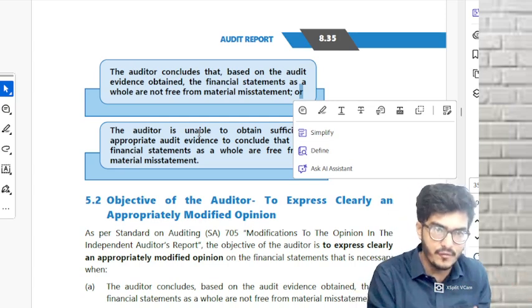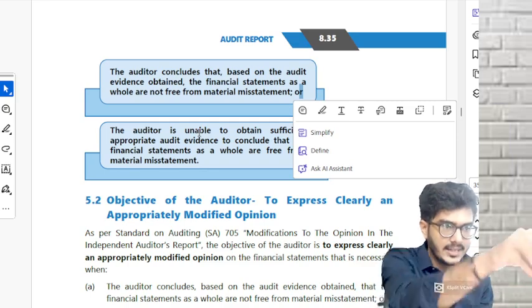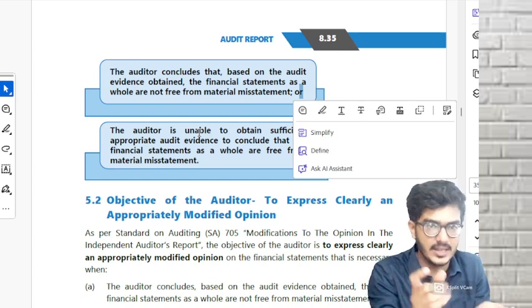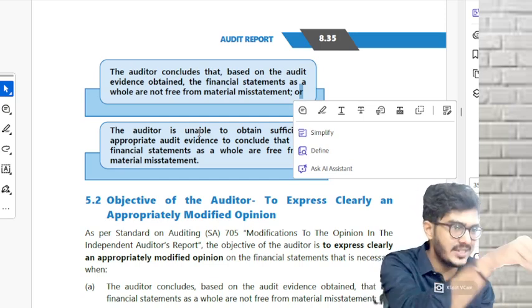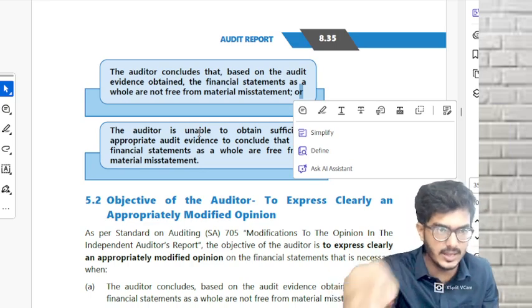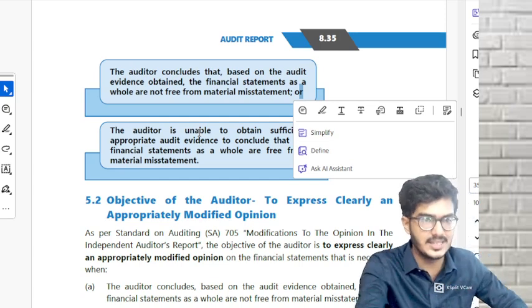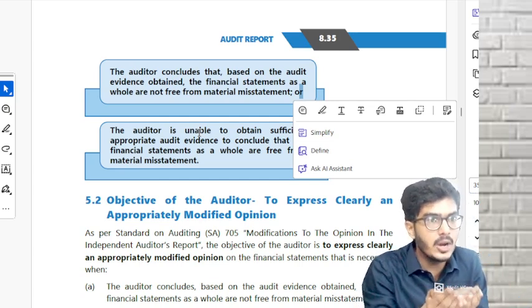See, if you have proof, you can give 2 answers. Either misstatements are there or misstatements are not there. First, if you have got proof, meaning evidence, if you have SAAE in your hand, you can either say misstatement is there or misstatement is not there. If misstatement is there and you have proof, you will give a modified opinion. Second case: the auditor is not able to obtain SAAE.